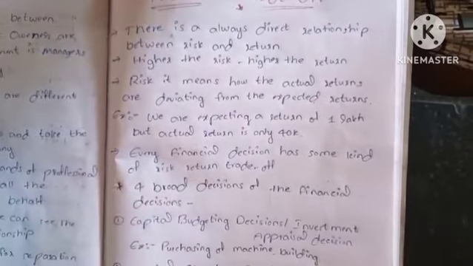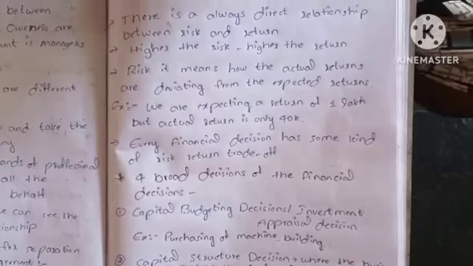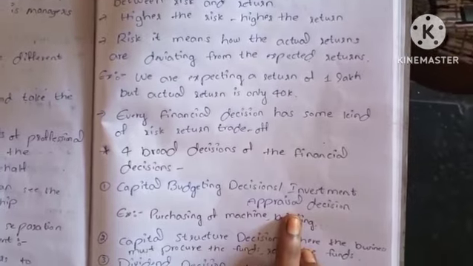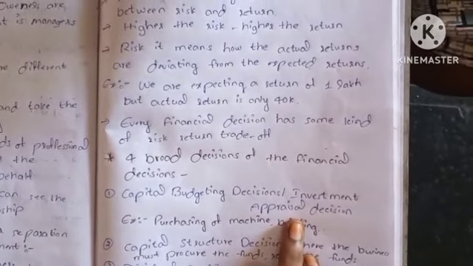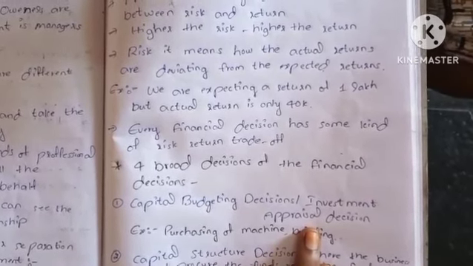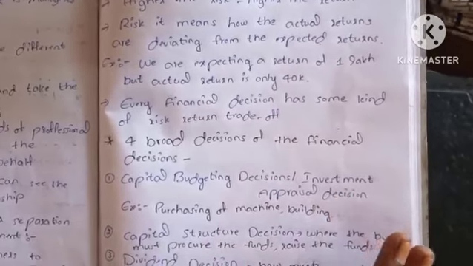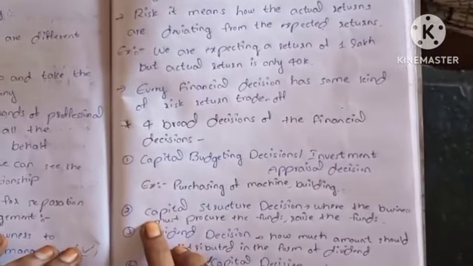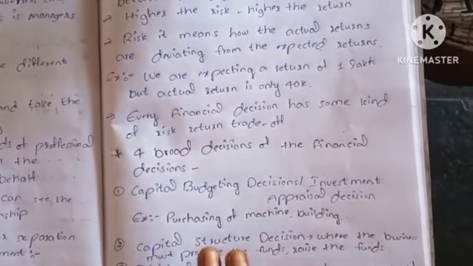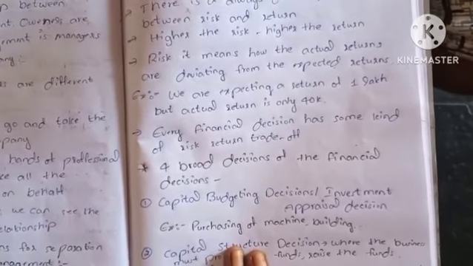While evaluating financial decisions, there are four broad decisions. One is capital budgeting decisions, also known as investment appraisal decisions. Risk is attached to the returns; we cannot separate returns and risk. For easy understanding, take one example: purchasing a machine or building gives long-term assets. If the business incurs losses, we can't use it properly, right?